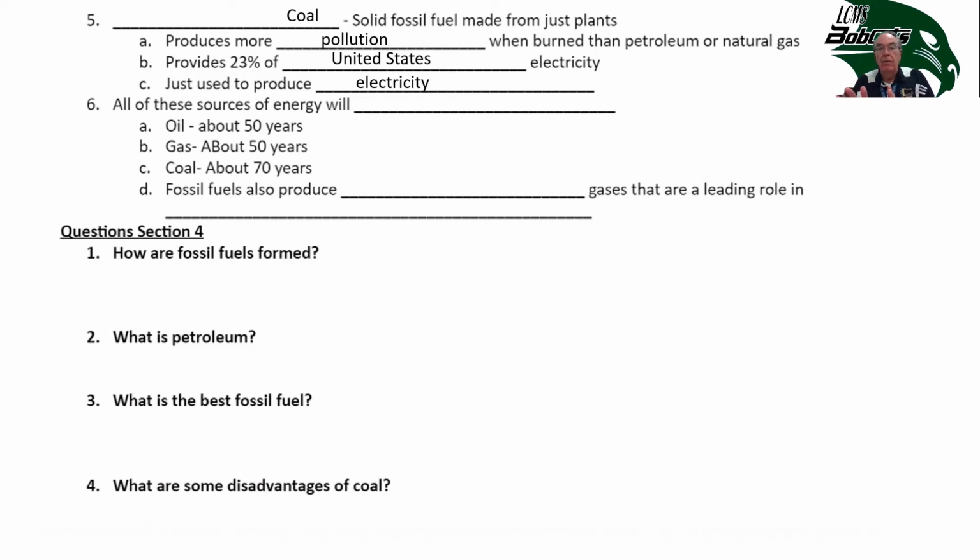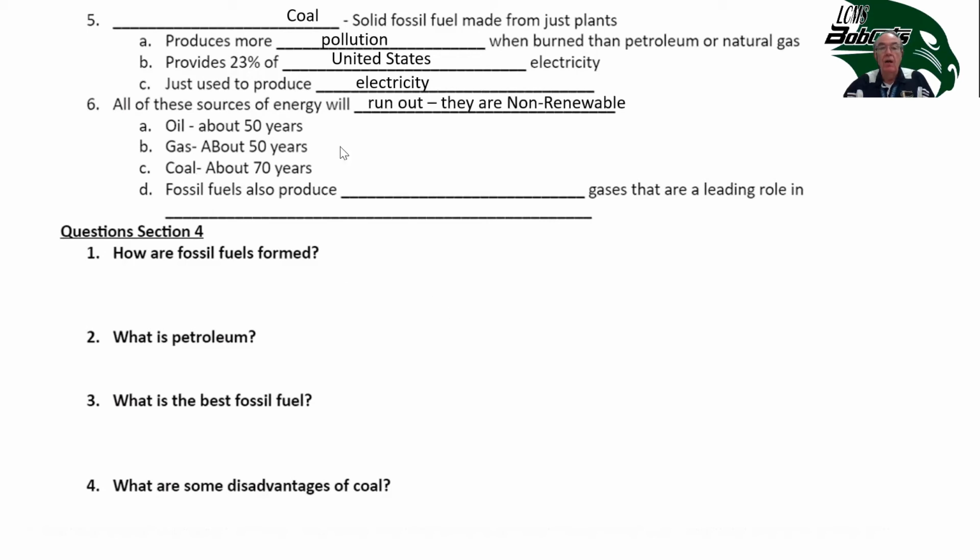So pretty much the only place it's used now is in big power plants where they can put in what are called scrubbers to clean it up. If you've ever seen the movie A Christmas Story, Dad is constantly going down into the basement and yelling at the furnace, and some black soot comes out through the vent. That's because they have a coal furnace. That was back in the day when people would have coal delivered to their house.